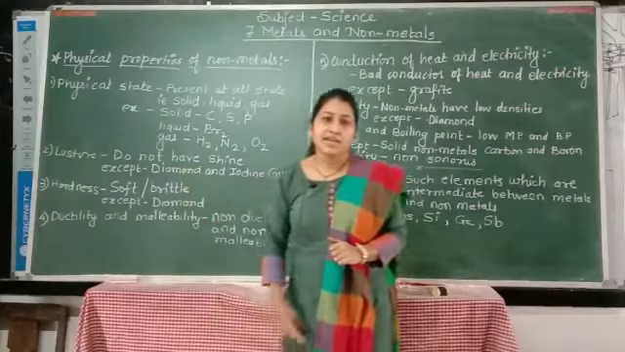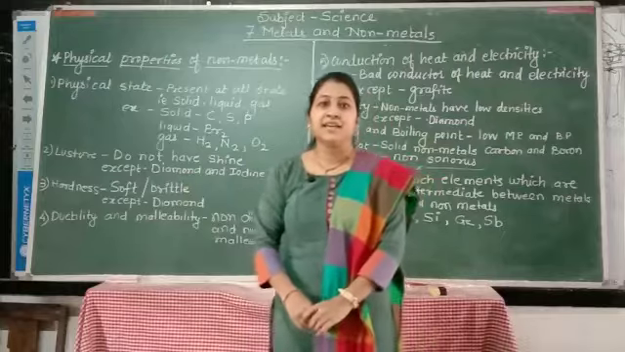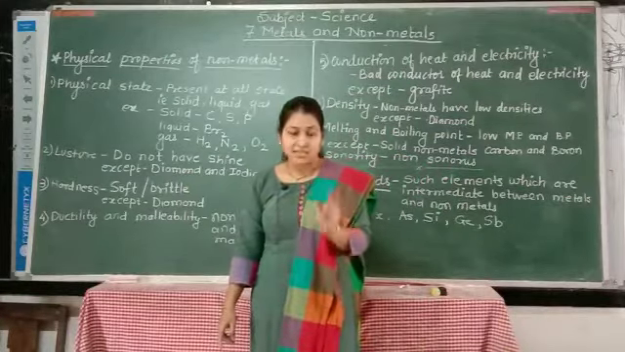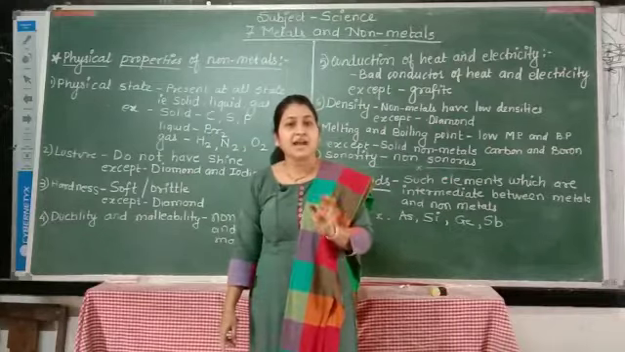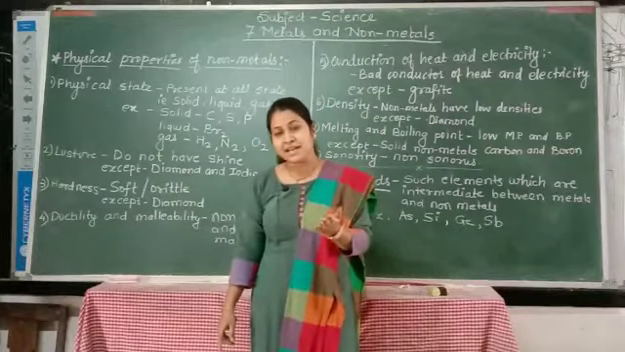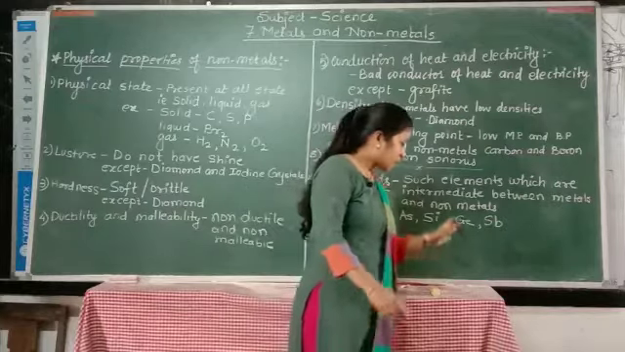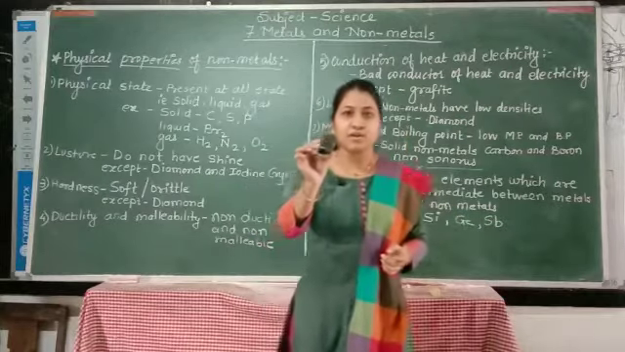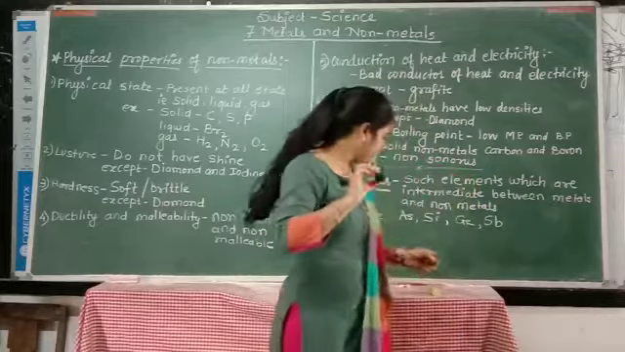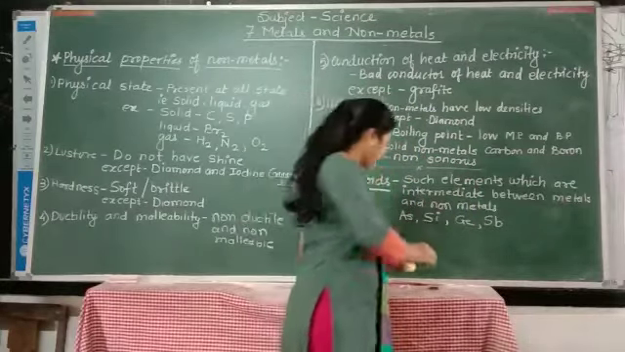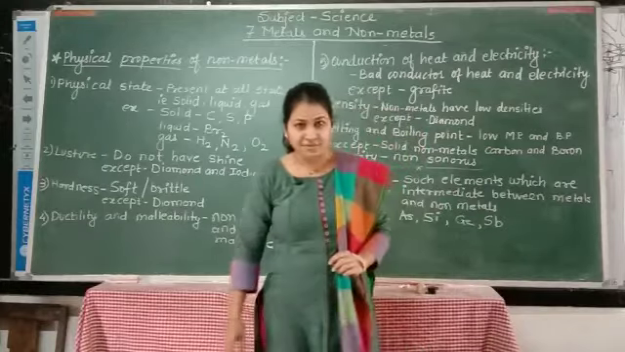In case of colors, some non-metals are colorless and others, different elements, have different colors. For example, carbon is black in color, sulfur is yellow in color and bromine is brown in color.